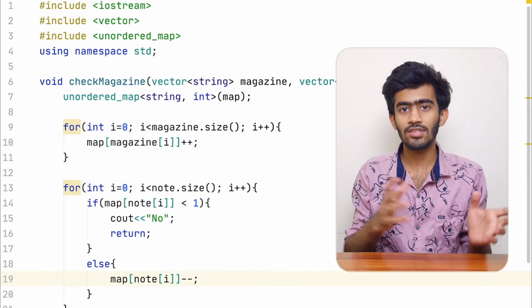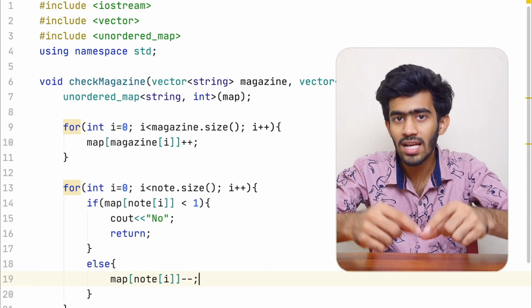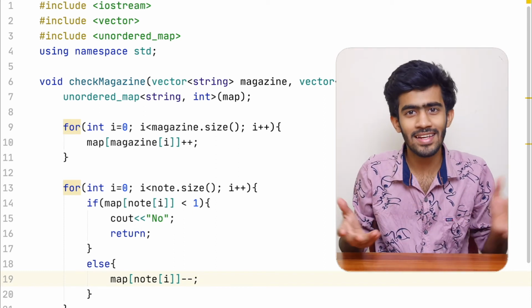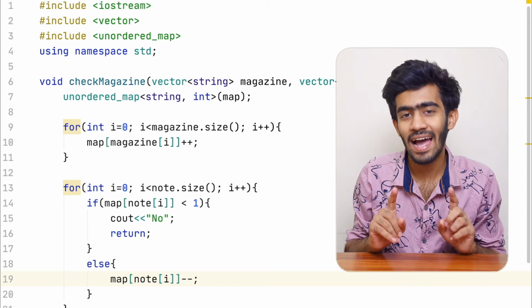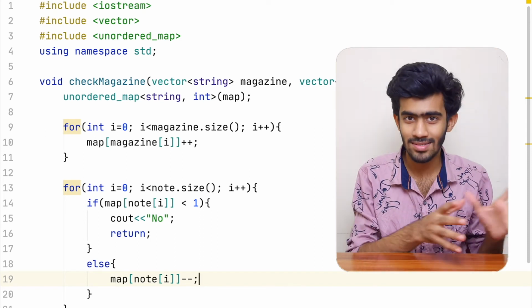But as we saw, the word code.io is just there once in the magazine. So when we cut that word and use it in the ransom note, it will be there only once, right? We don't have code.io twice, and hence we will not be able to do it. That is the logical explanation to this part that we are doing.